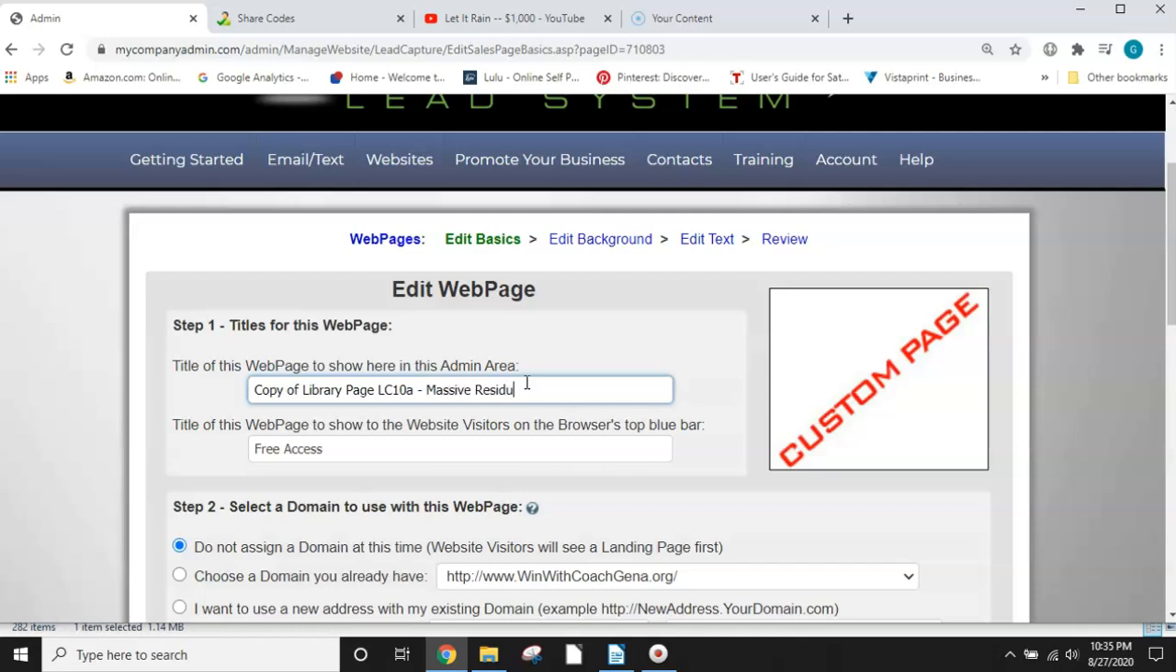Massive residual income. And then this part right here is what's going to show up on the tab area, the tab and then the address bar. So I'm going to type in basically the same thing, massive residual income, add 1.